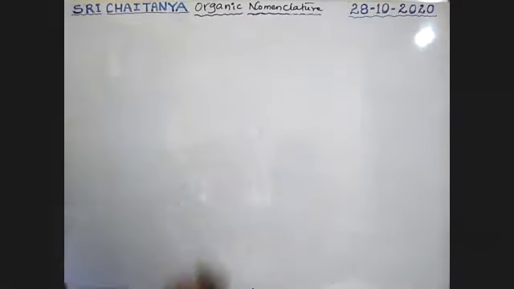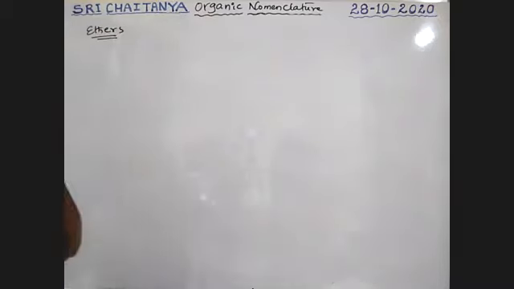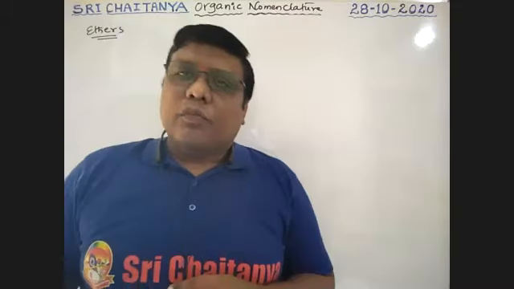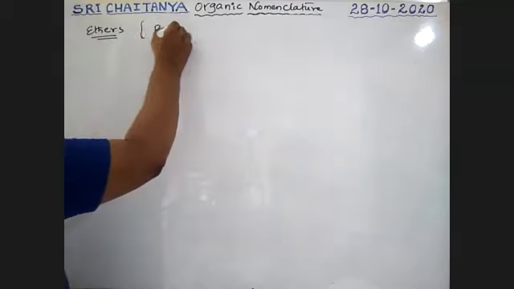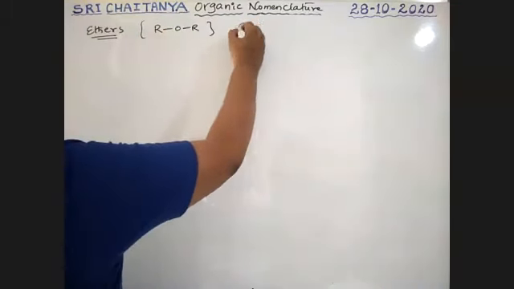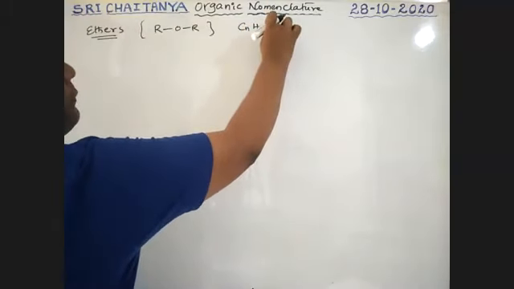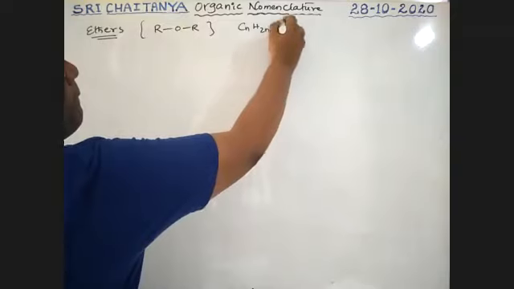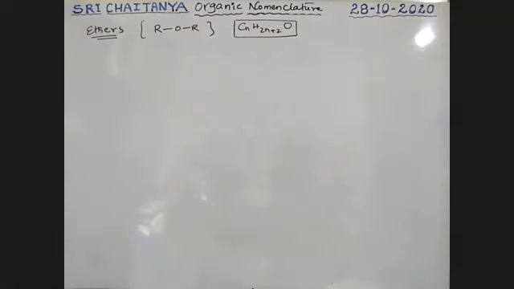Next, boys, that is ethers. What are ethers? Ethers are the functional groups R-O-R'. So the ether functional group is R-O-R. The general formula is CnH2n+2O.